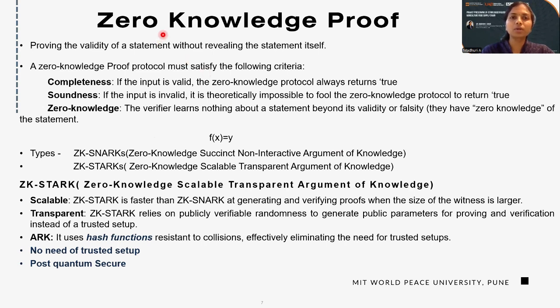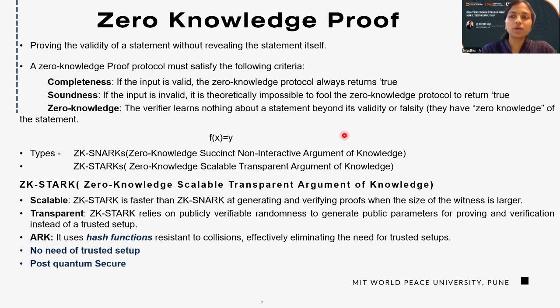Now, the next part we will deal with is what a zero knowledge proof is, and what I have done in this research. With a zero knowledge proof, we can prove the validity of a statement without revealing the statement itself, and a zero knowledge proof protocol has three main criteria: completeness, soundness, and zero knowledge. If the input is valid, the protocol always returns true. If the input is invalid, it is theoretically impossible to fool the protocol into returning true. And the third is that the verifier learns nothing about the statement beyond its validity or falsity.